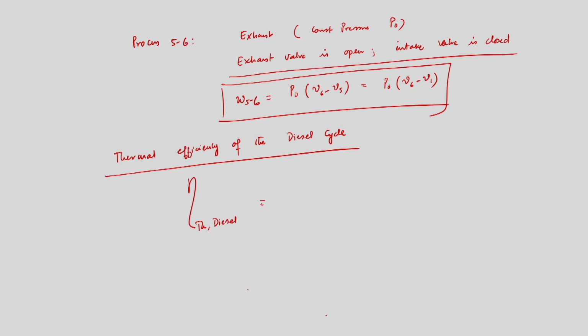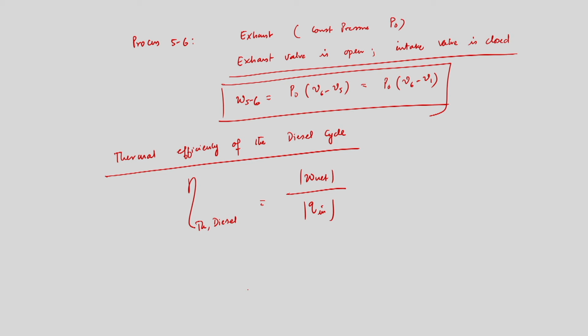So what is the net work output from the engine? W net divided by the heat input to the system. So that is the work output from the system and the heat input to the system, and that is the thermal efficiency of the diesel engine.